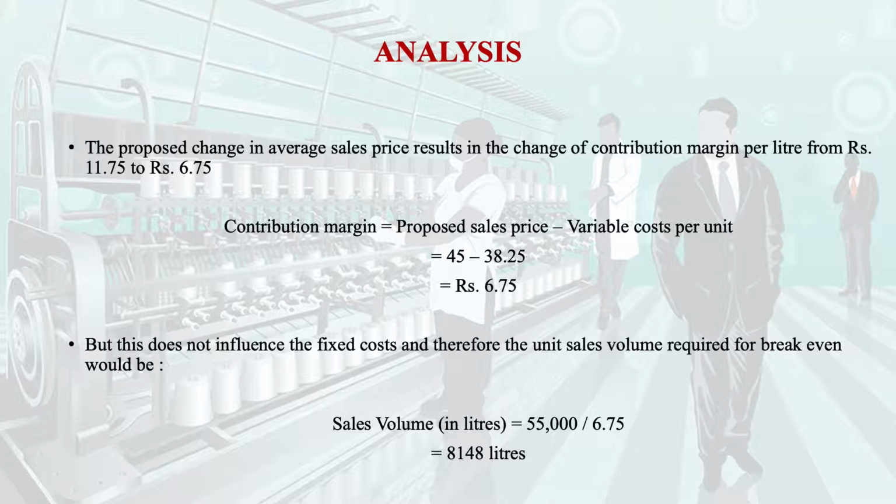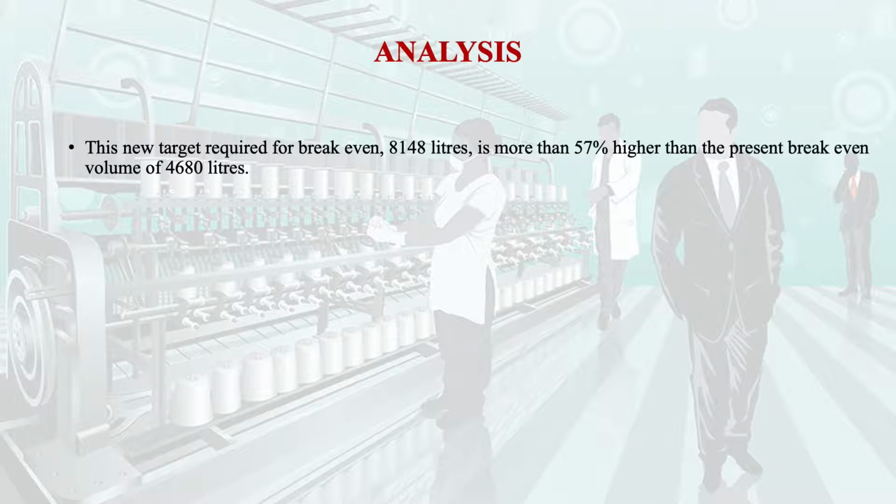Now just appreciate that if we are reducing the price, we have to increase our sales volume. And if you just see, the new target required for break-even is 57% higher than the present break-even, that was 4680, and now we are going to 8148.